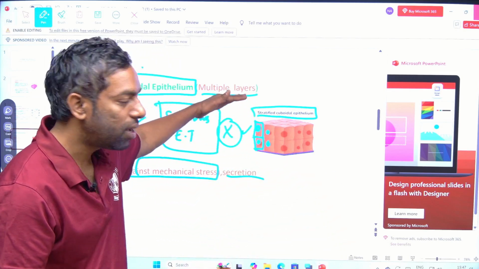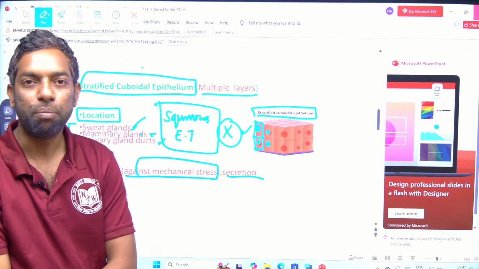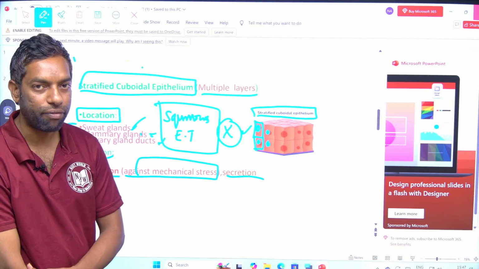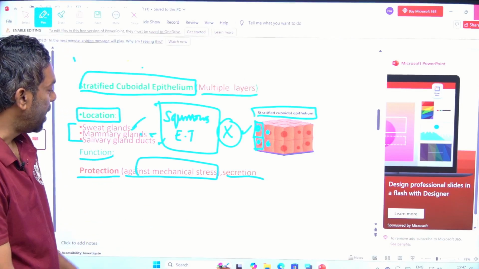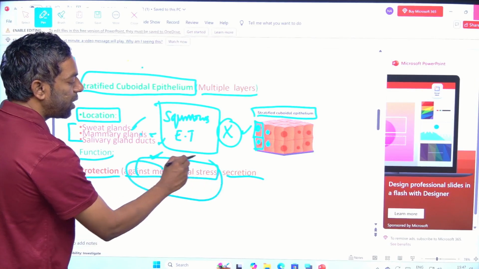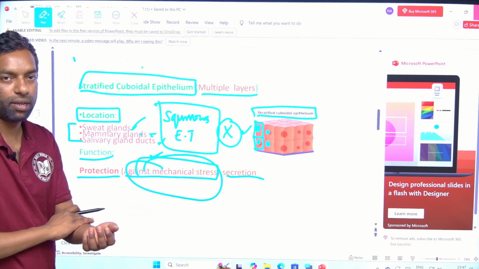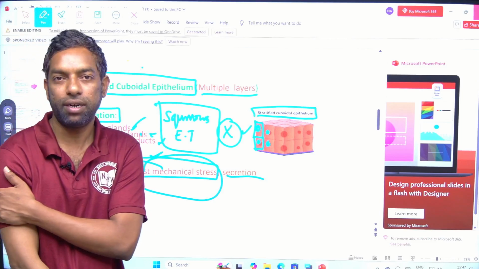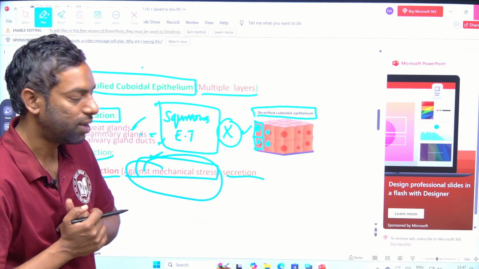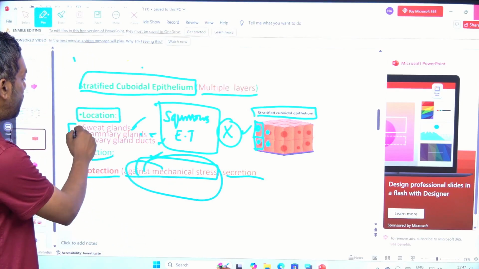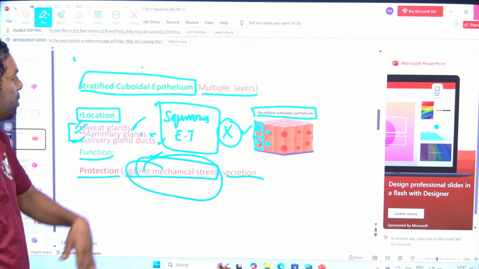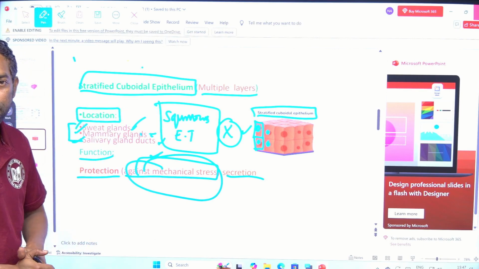Cuboidal and columnar epithelial tissues are the multi-layered, stratified ones. Blindly remember the function is against mechanical stress. Any pressure on the tissue where there is stratified epithelial tissue can be protected against, as well as secretion of the sweat gland, mammary gland and salivary gland. This is about stratified cuboidal epithelial tissue.